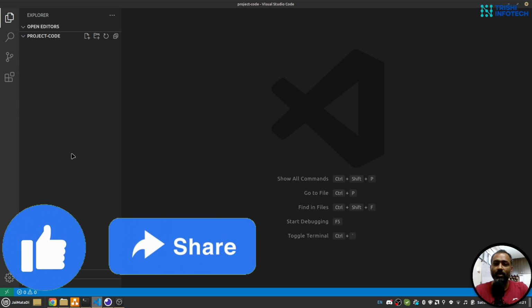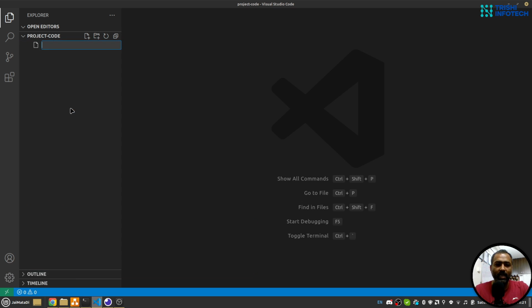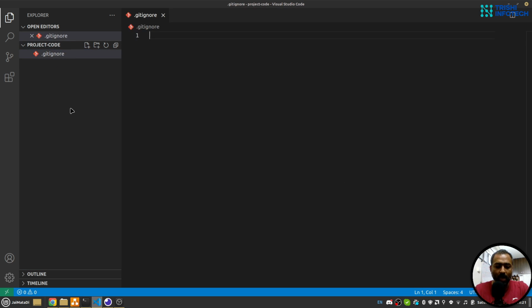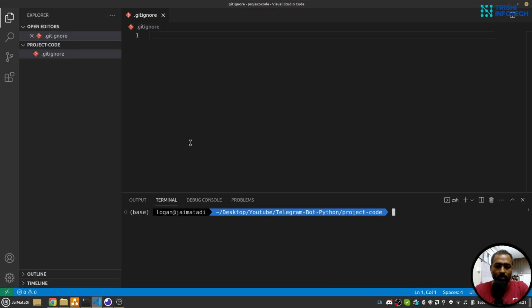I am here in my Visual Studio Code. The first thing I'll do is create a .gitignore file. I will connect to my terminal and run python -m venv.